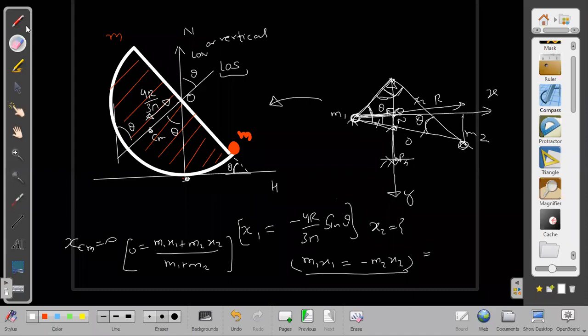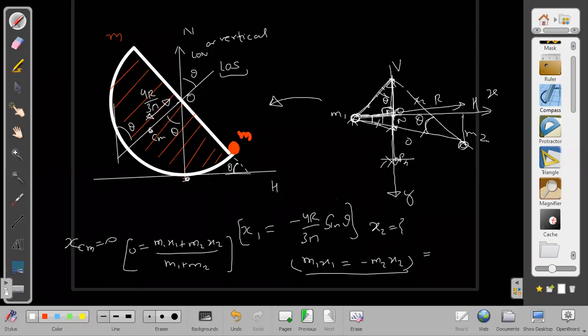Wait, this diagram became very dirty because of writing multiple times on it. Which angle did I choose as theta? I chose this angle as theta. This side is a vertical line, no doubt about it, and this is horizontal, no doubt about it.